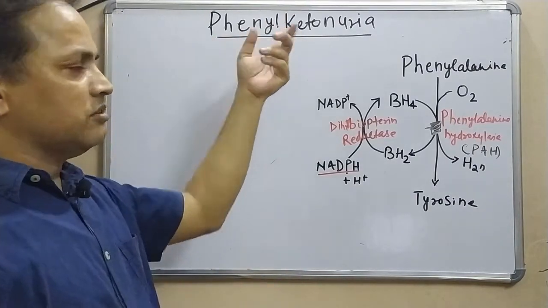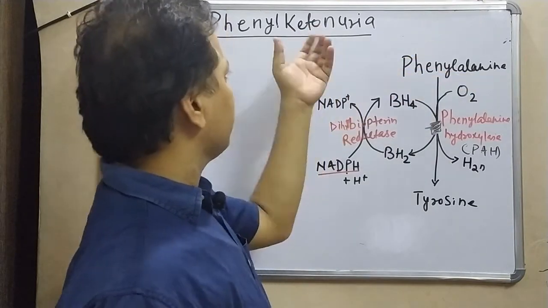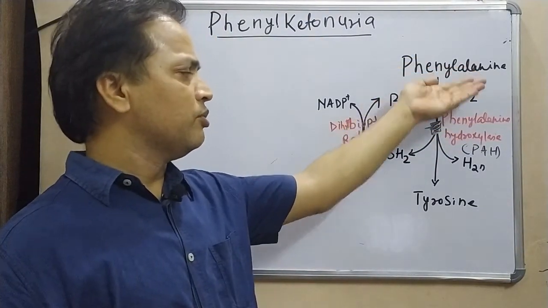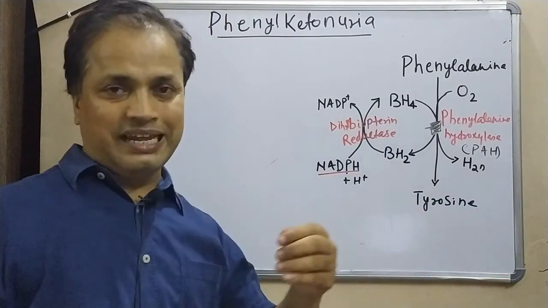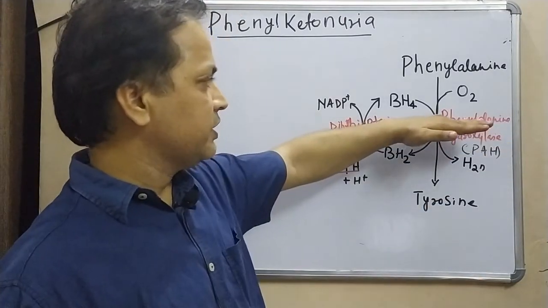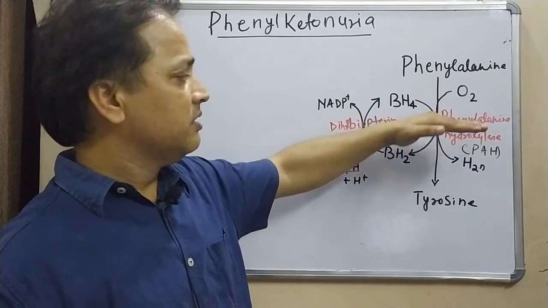Why, and where this term comes from, we are going to come to. If you do not have this enzyme, phenylalanine will accumulate and ultimately we will not get tyrosine either. So then our dependency on tyrosine will be there. If this defect is there, we are not getting tyrosine from phenylalanine.